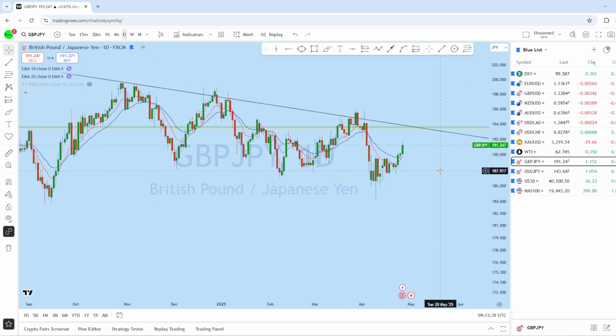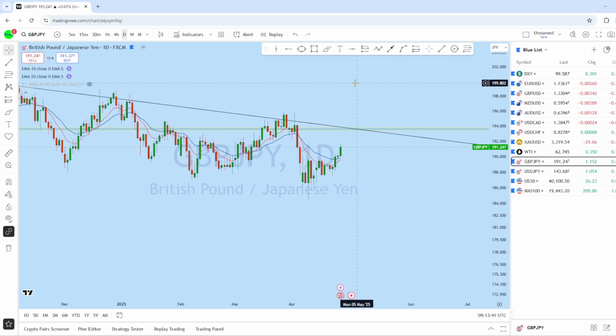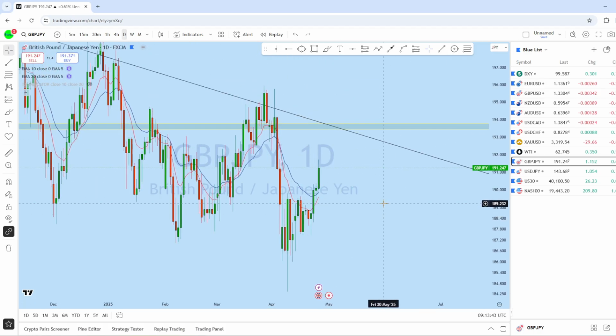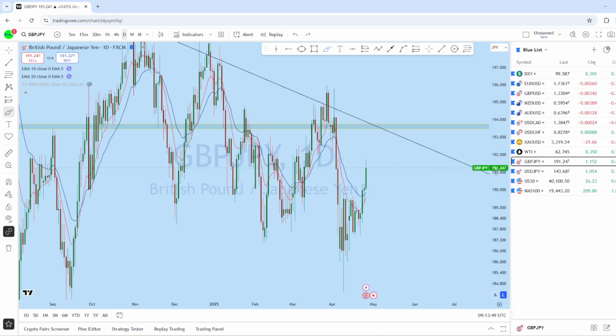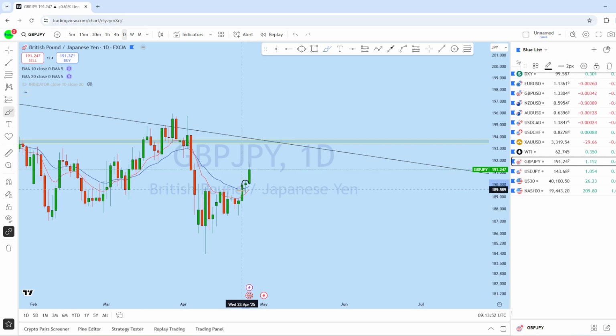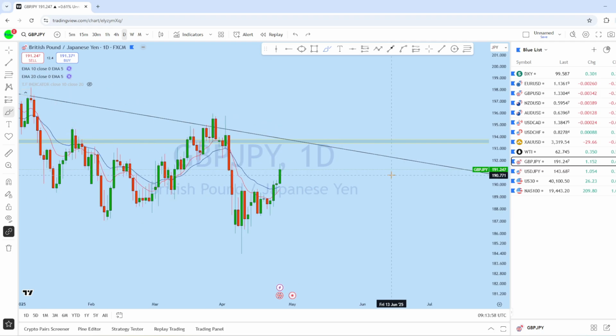Now looking at the daily chart here on GBPJPY, we can see that from the daily, this is where there is a long wick rejection on the daily chart here on GJ, and as there is a daily doji, expecting this price to potentially remain bullish from a long-term perspective.